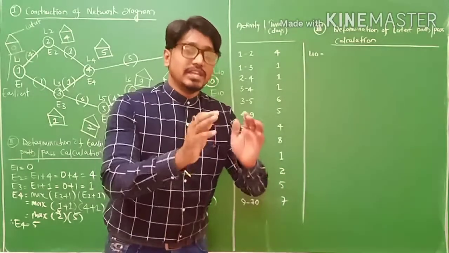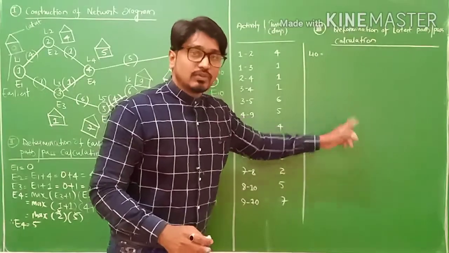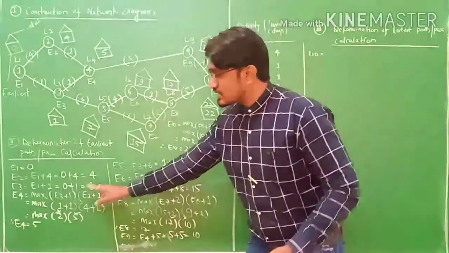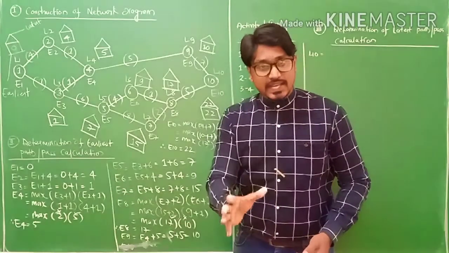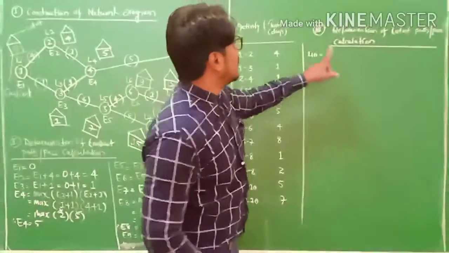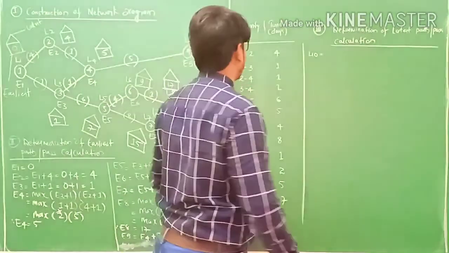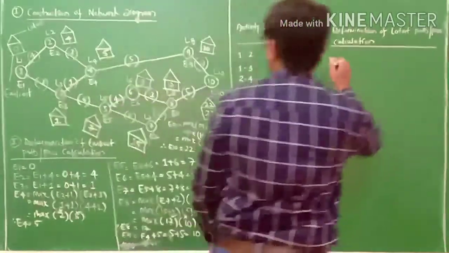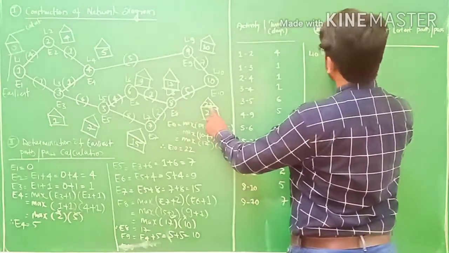In case of earliest path or past calculation, you consider plus sign and maximum value. Here it is minus sign and minimum value, my friends. Fine. Now L10 equals to, it is 22.